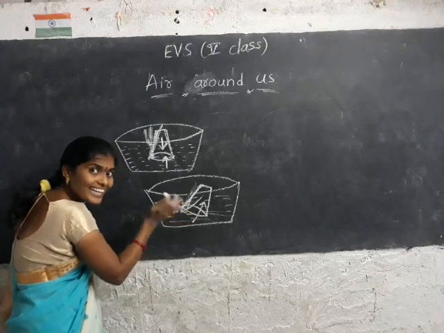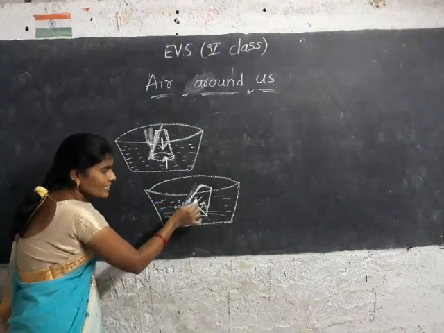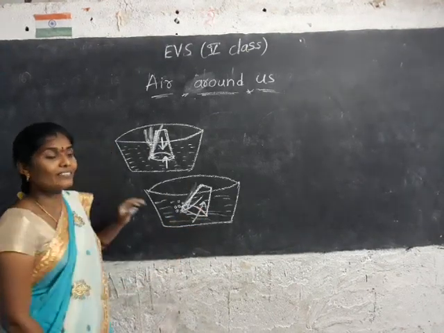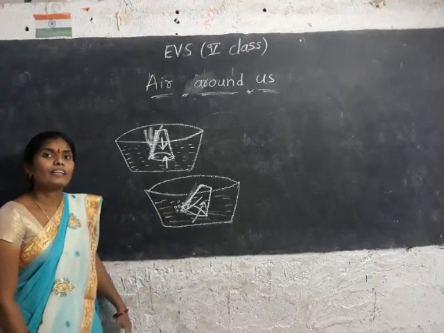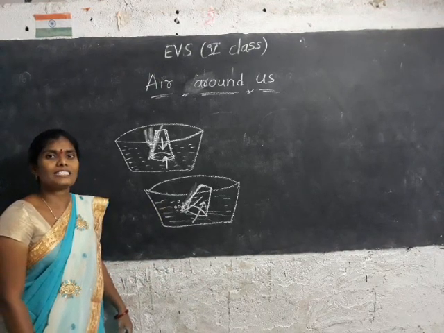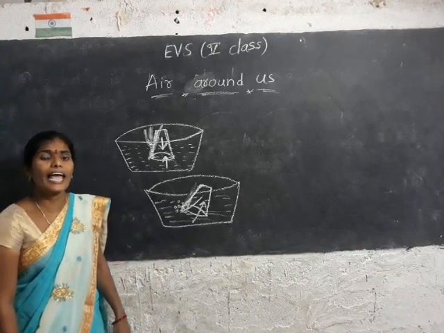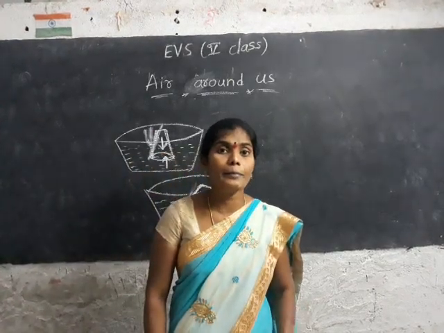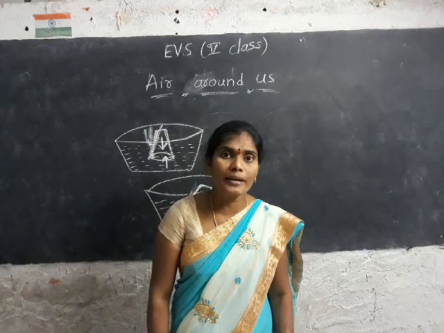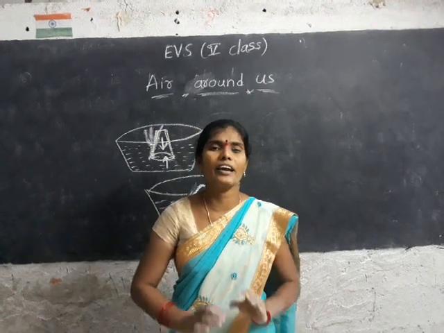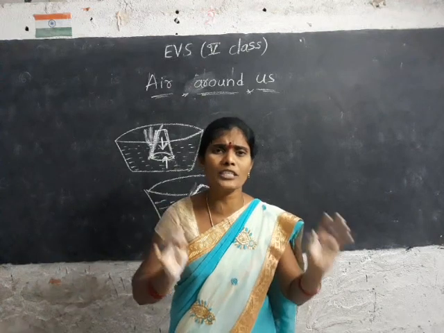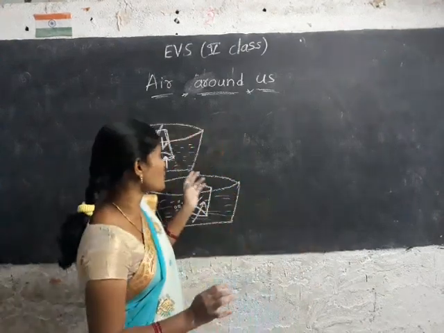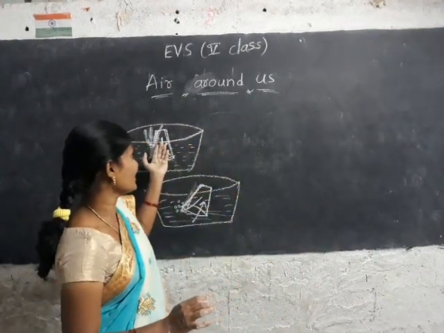Here we tilt the glass. That's why the air went outside. Then the water goes inside. By this we can understand every empty vessel or empty space is occupied by air. Every empty vessel is occupied by air. Means everywhere, each and every space there is air. Air is having force also, pressure. Here pressure is given. It can't dip.